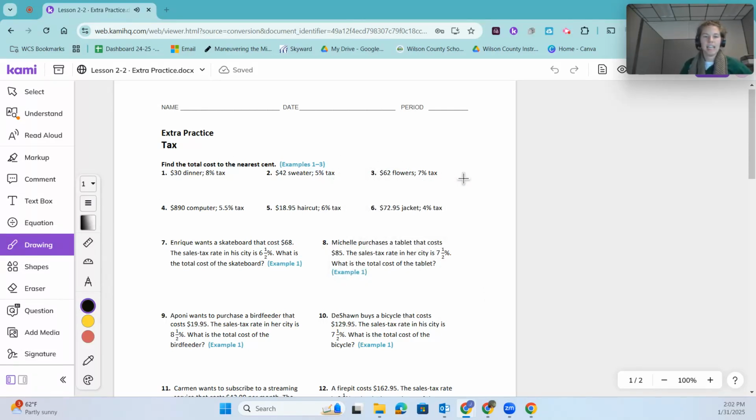Today we are finding tax given a situation, or finding the total cost given the tax in a situation. The formula we're going to use is 1x plus the tax times x is going to equal that total cost. So x just stands for the amount of the item or the amount of the dinner, the dollars spent.